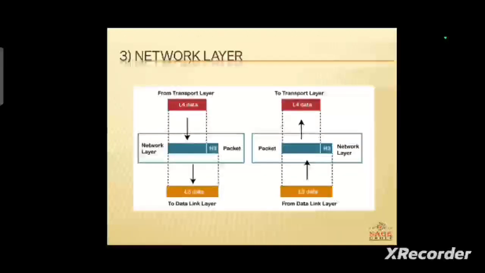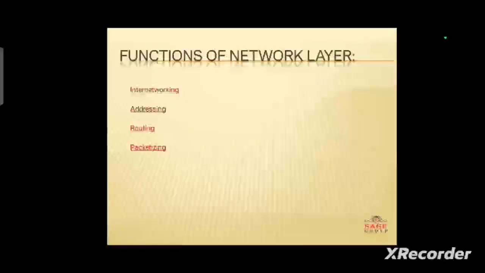Now the next one is the network layer. The network layer basically accepts the data in the form of packets. These are the functions of the network layer: internetworking, addressing, routing, and packetizing.